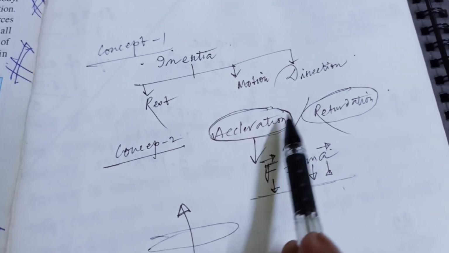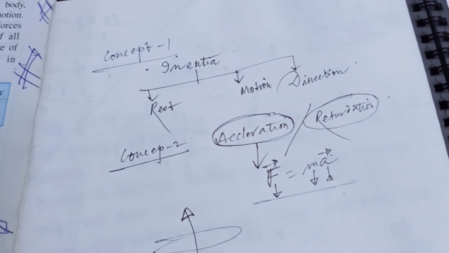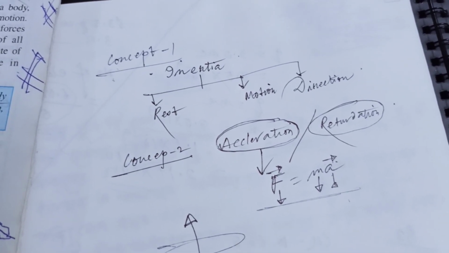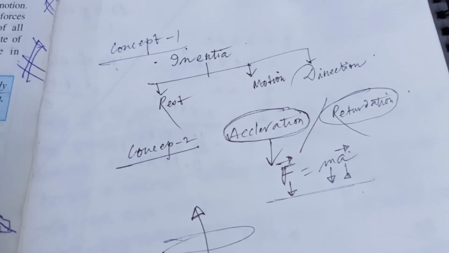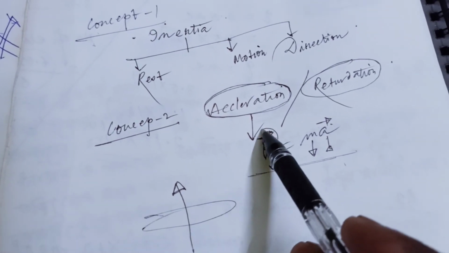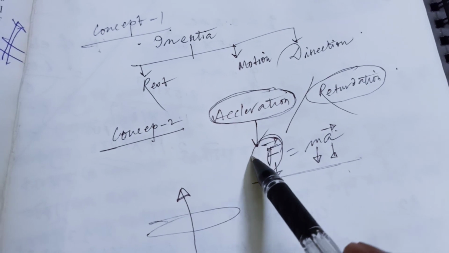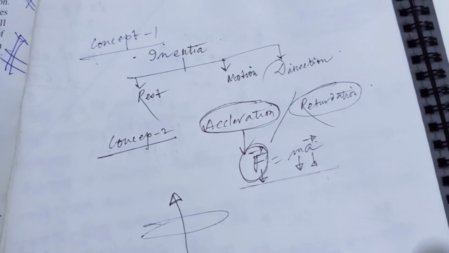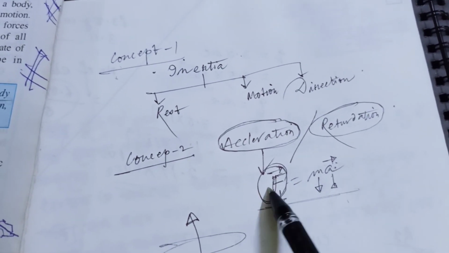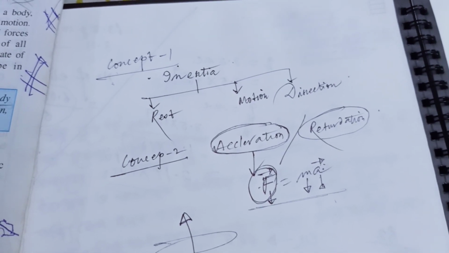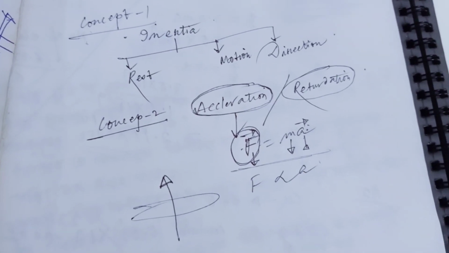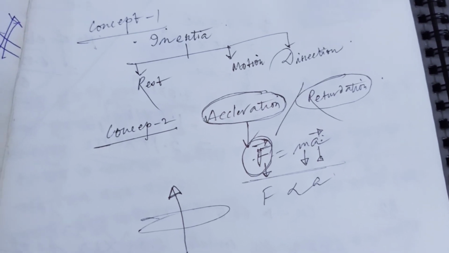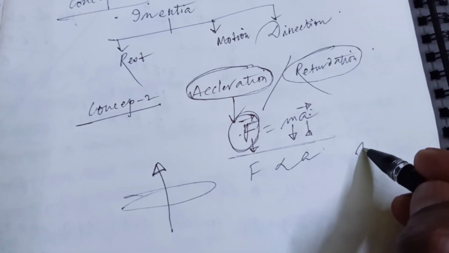So when acceleration or retardation comes into play, or we can say the body is accelerated or retarded, then some force acts on that body. So force and acceleration are directly proportional if mass remains constant.